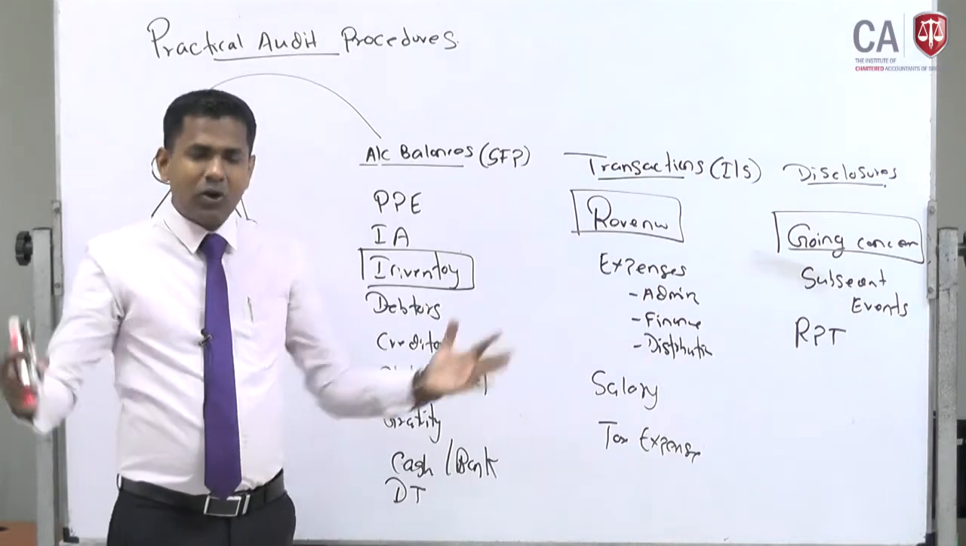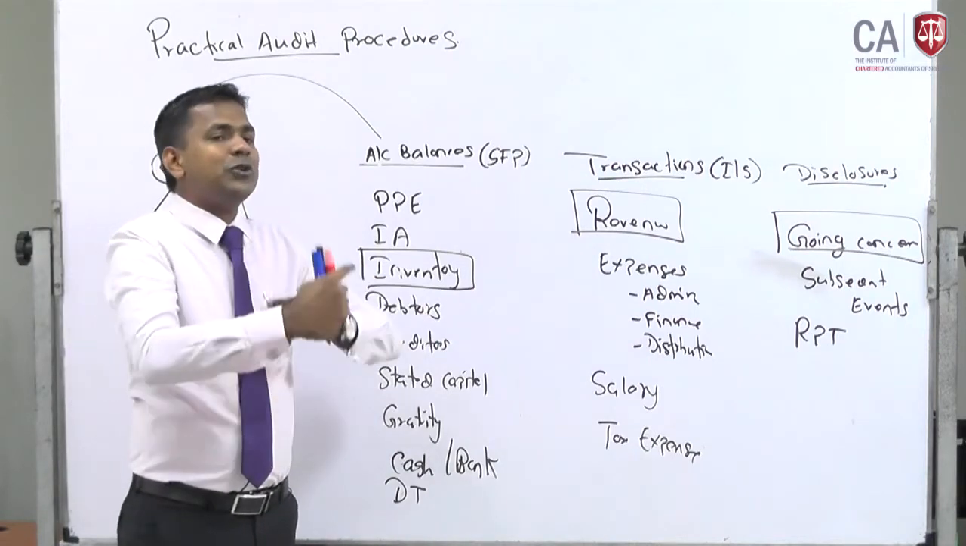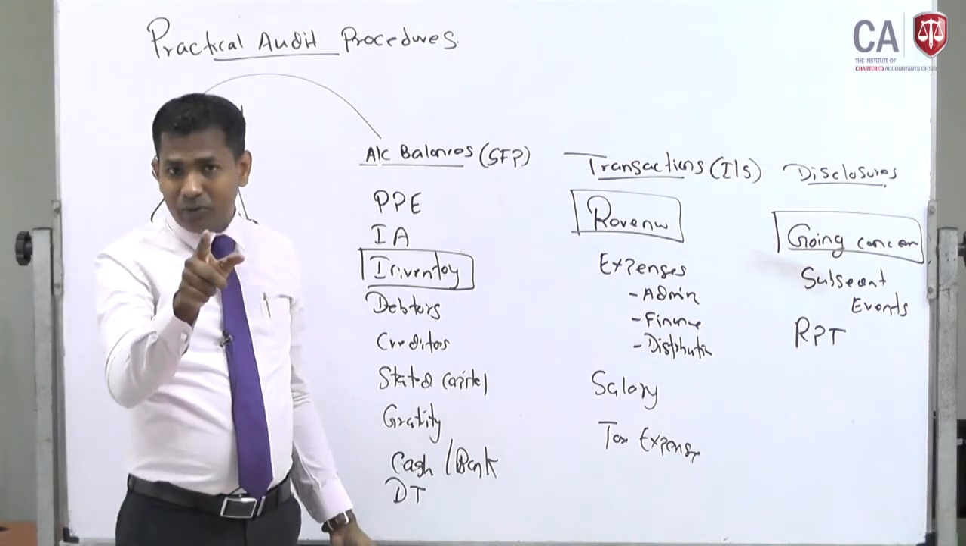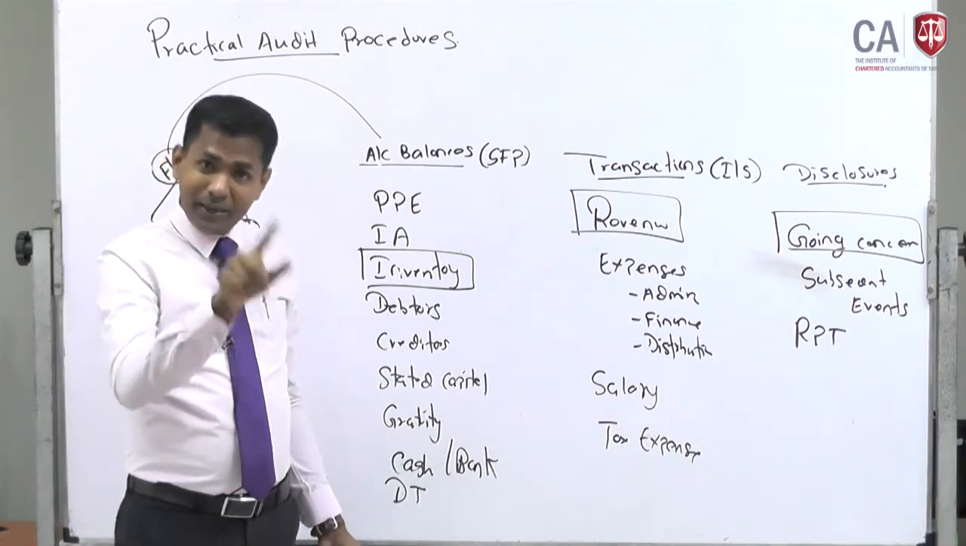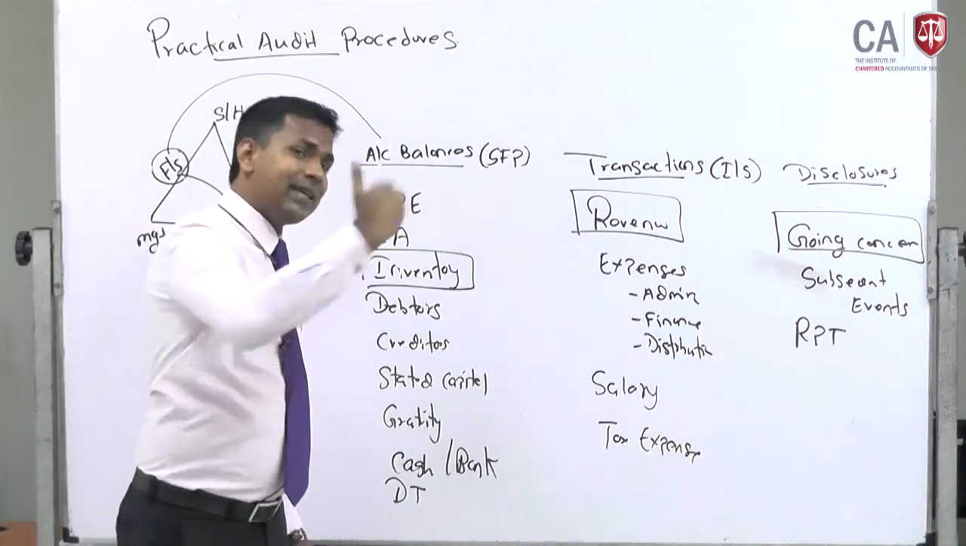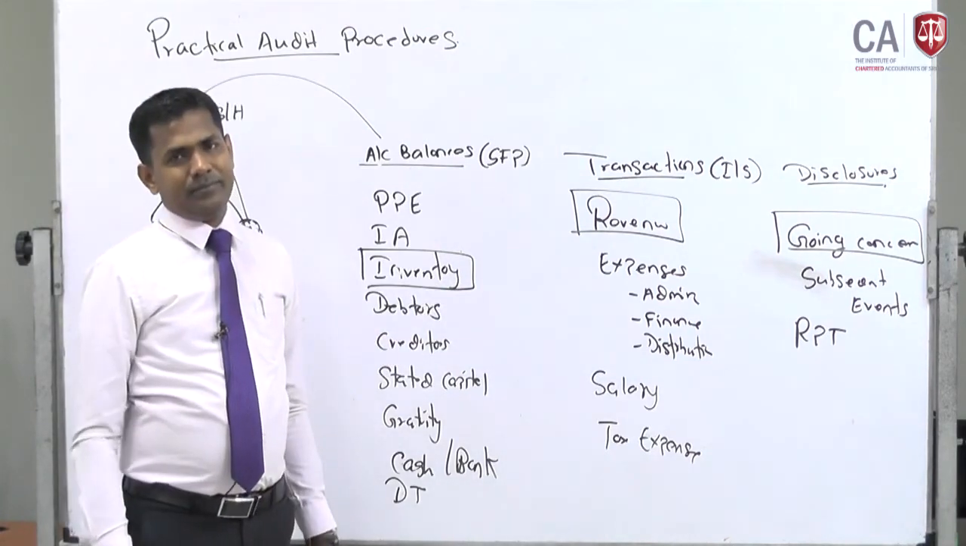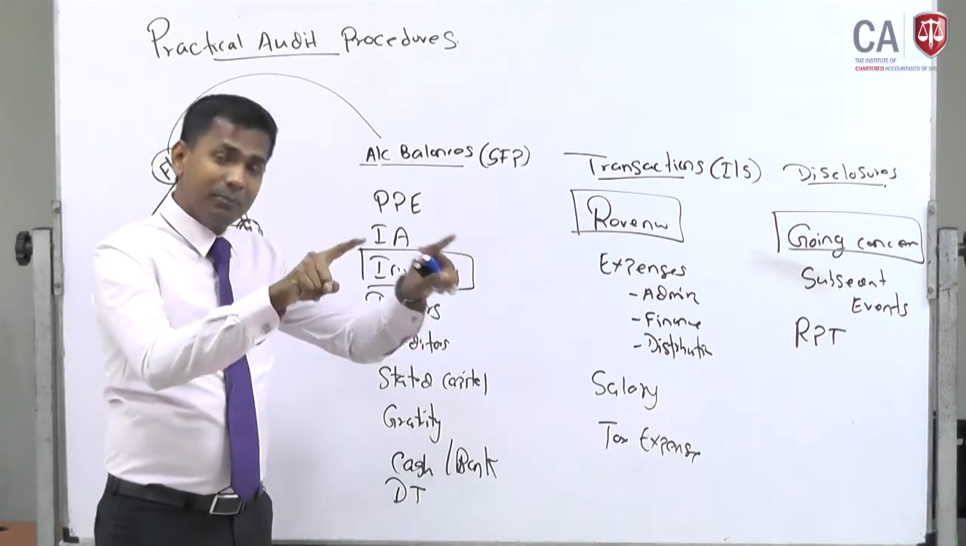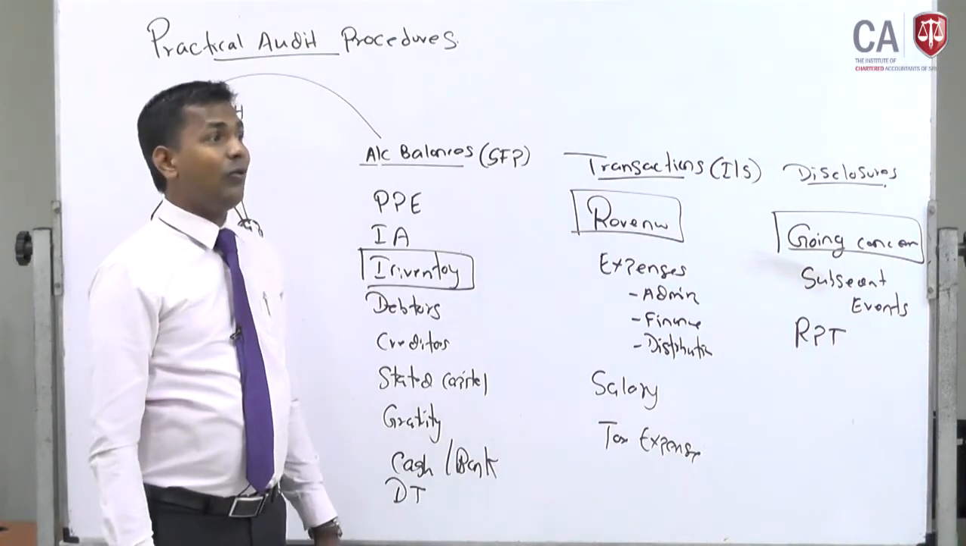When they conduct the stock count, the auditor should be participating as an observer. Not that the auditor is going to count, right? The auditor is not going to count, but the auditor will be attending as an observer. The auditor will not be counting, remember that. Who will be counting? Management. The auditor will go to observe that.